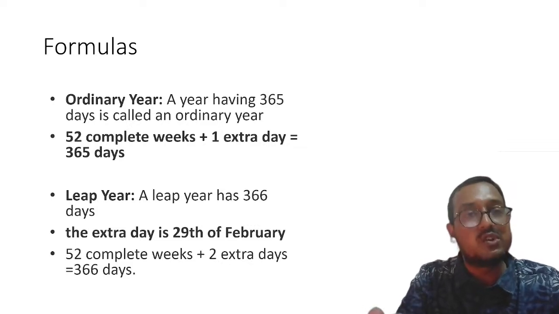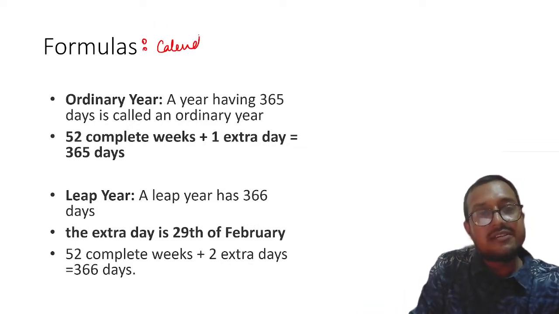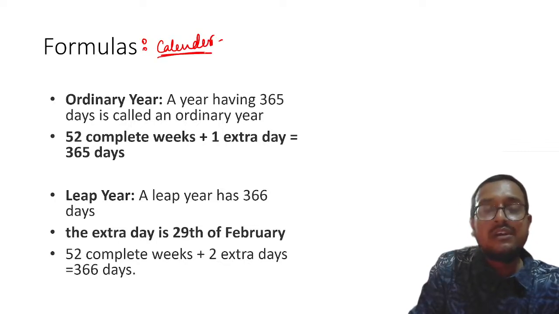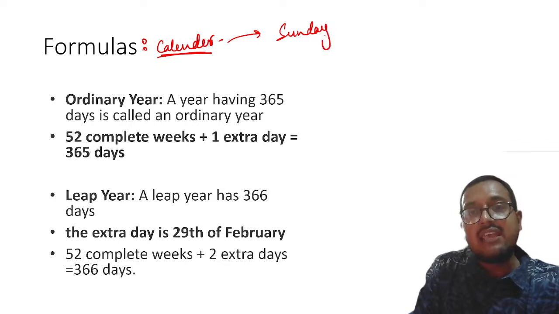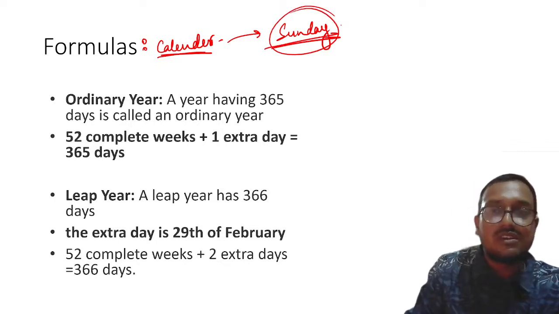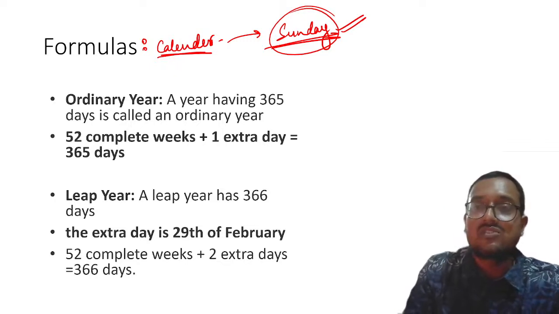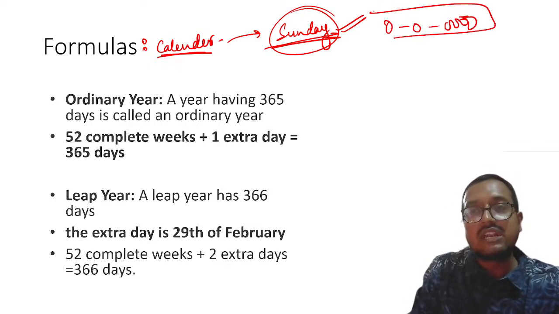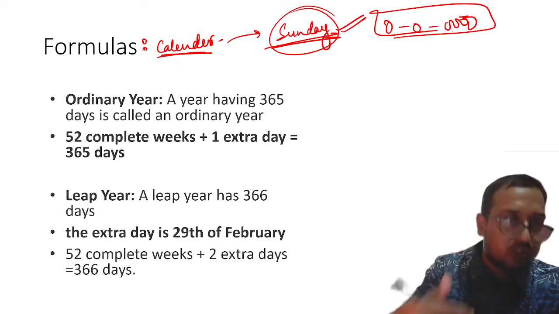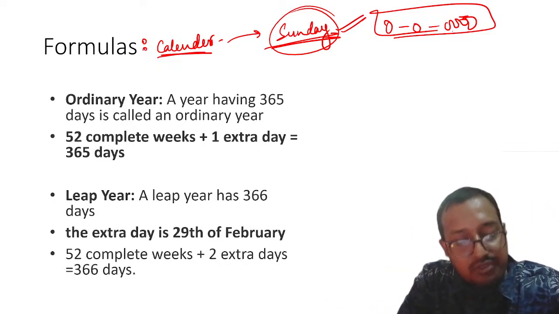Here is something which we should definitely discuss. Please remember, this is related to calendar. Understood? So my dear students, please remember the world started on Sunday. God was free on that day and he created this world. Understood? So our calendar starts on Sunday. Please remember this. Our calendar starts on Sunday, that is, year 0000 was starting on Sunday, right? And then for moving forward, you can easily calculate that. How to calculate that we will discuss.